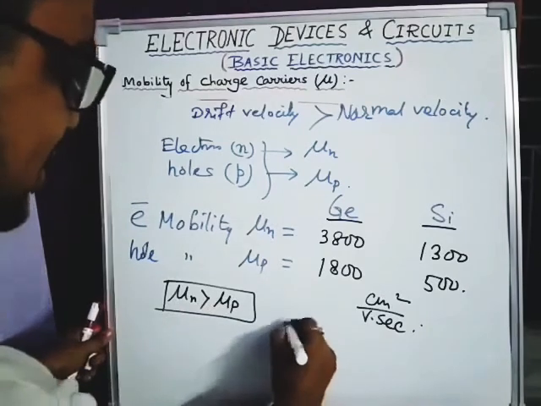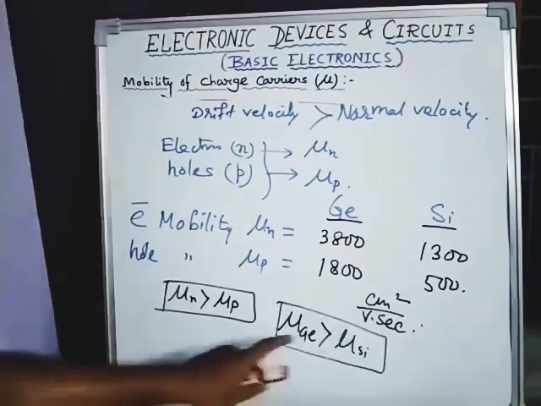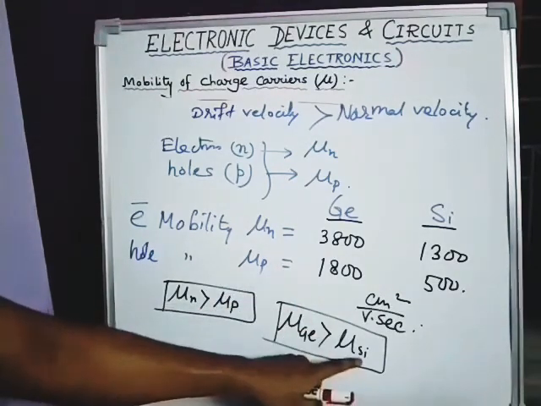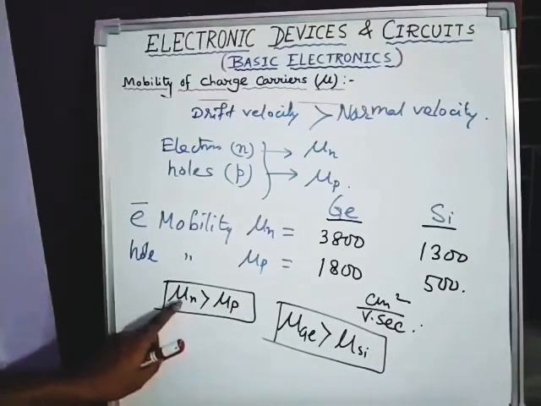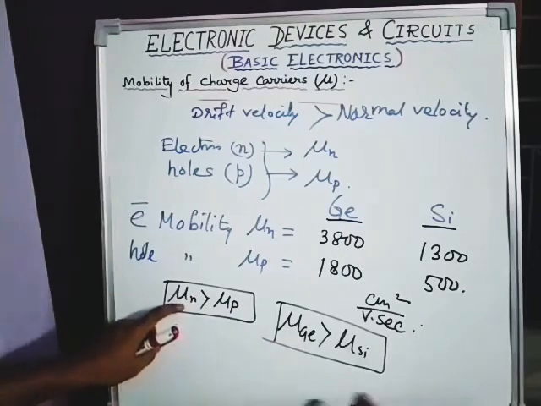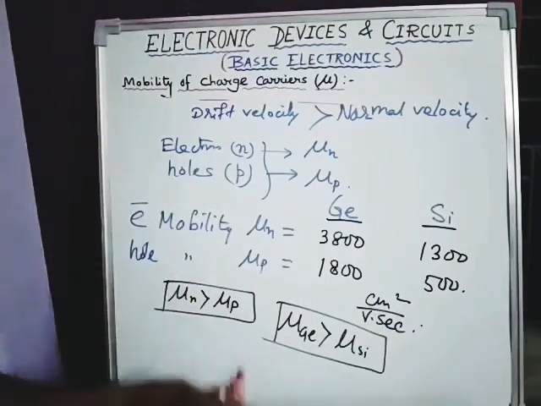Also, mu of germanium is greater than mu of silicon, so germanium has higher mobility than silicon. Electrons can move faster than holes, so they contribute more current than holes. This is how electron and hole mobility compare.